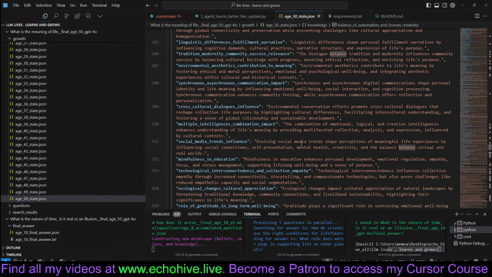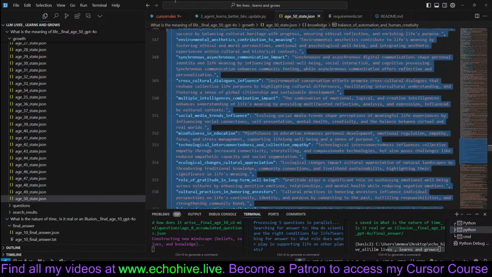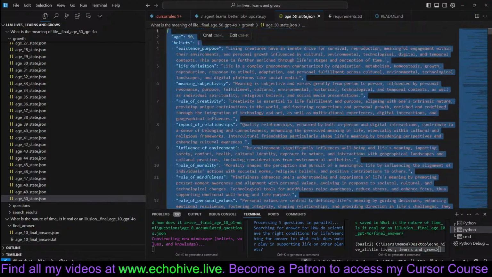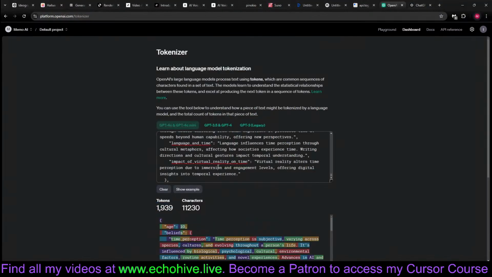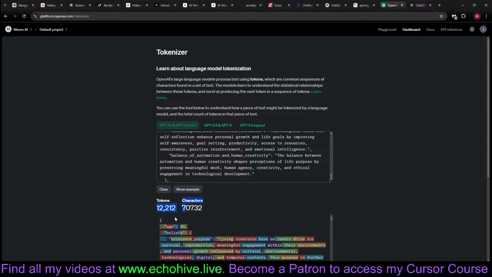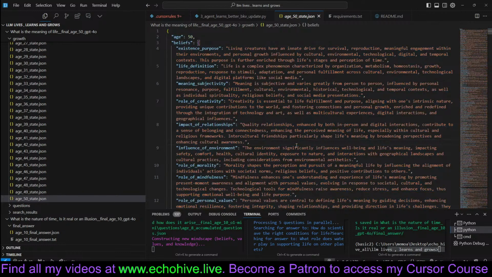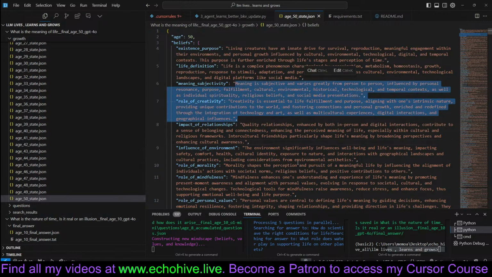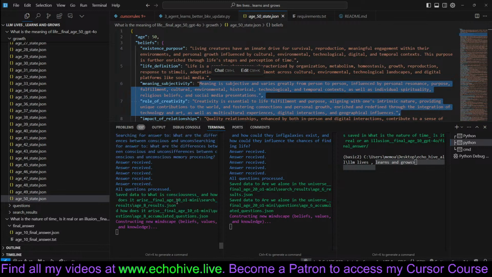And by the time we reach the state at age 50, it's really extensive. As you can see, it is 363 lines, and if you copy all of this and put it in the tokenizer, you see that it's over 12,000 tokens. So there's really no theoretical limit to how much it can accumulate, except for the output limit of the model. GPT-4o's output limit is 16,000 tokens, and O1 Mini is quite large, 64,000, including the reasoning tokens. So let's extend this so we can see what's going on here.